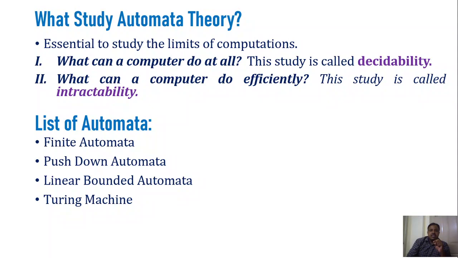So just try to understand the difference between these two. In order to justify these 2 points, let me give a small history. First, before the invention of the computer, one of the popular scientists, named Alan M. Turing, stated that whatever problems can be solved by a Turing machine can also be solved by a computer, and whatever problems cannot be solved by a Turing machine cannot be solved by a computer either, right? So the first thing here is, what is this Turing machine?